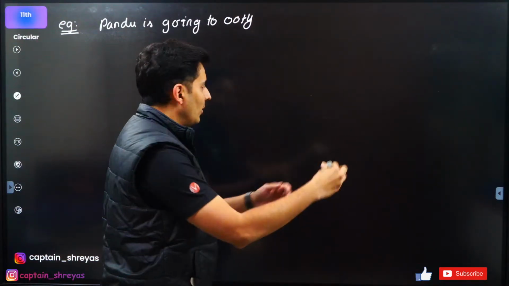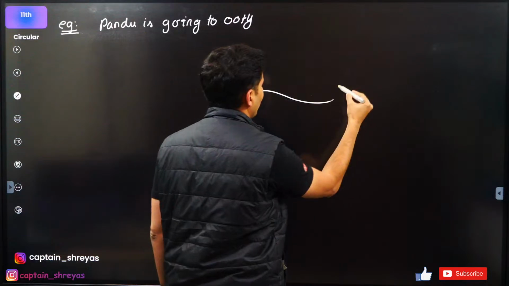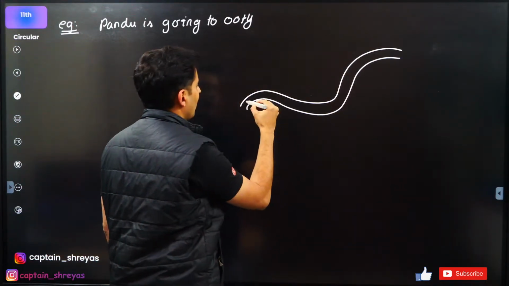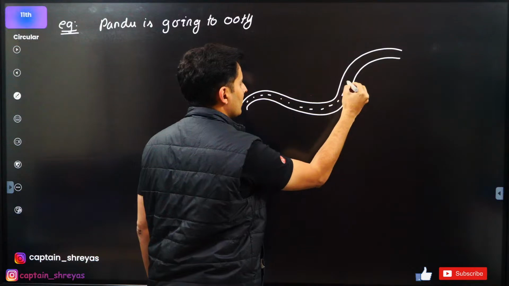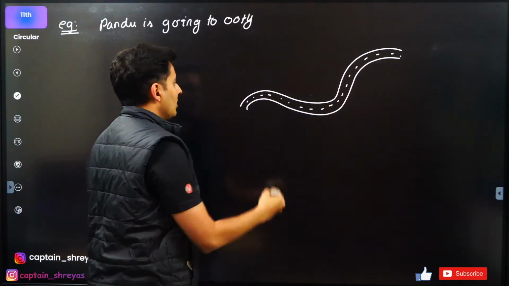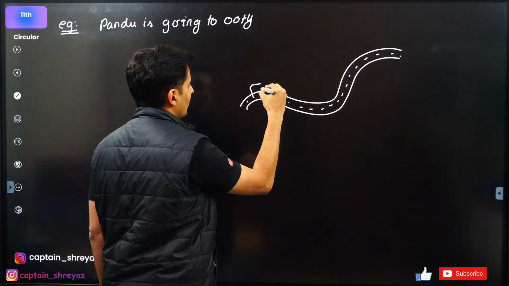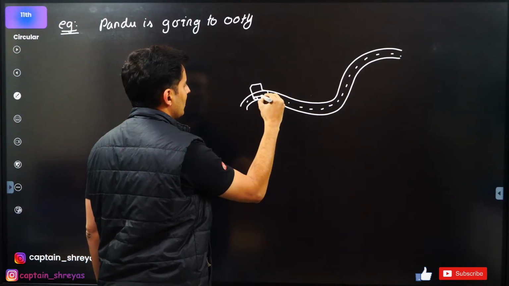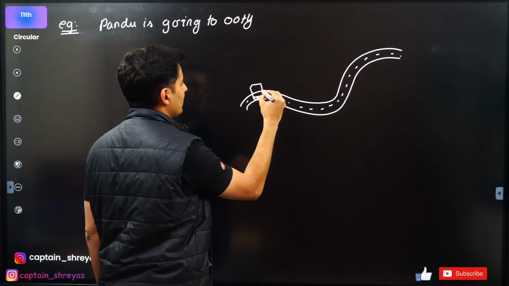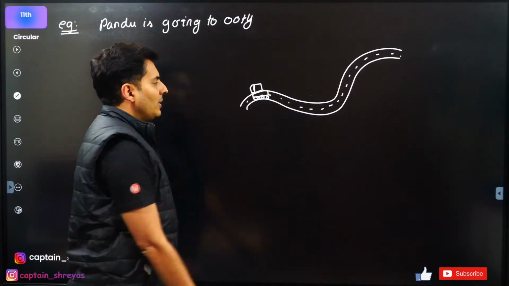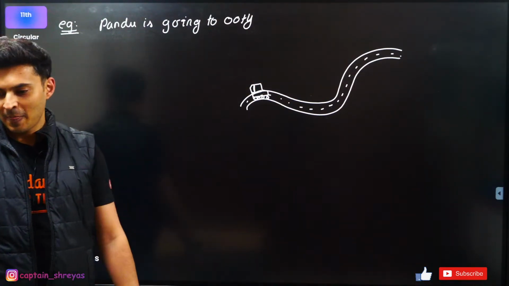There is a nice road like this. Beautiful road. Look at this. This is the ghat section. And there is a car going like this on it. Ignore my drawings right now. Oh my god, so many wheels I drew. It looks like a truck. Anyways, ignore. So this is the car in which Pandu is going on a beautiful road.